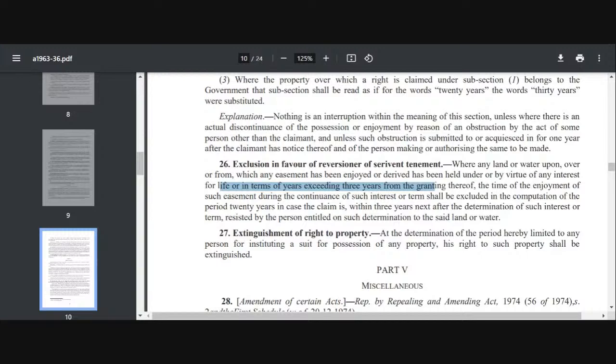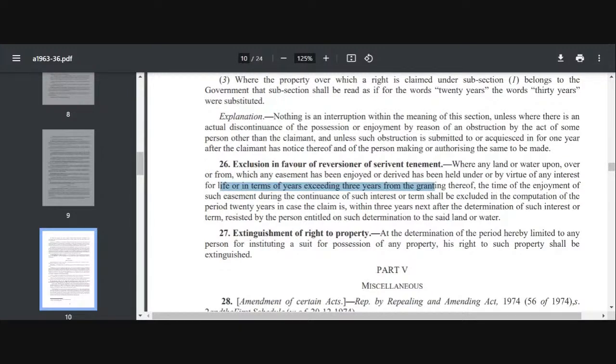So in this case your right also extinguishes and your remedy also gets barred, right? But the defendant should be in actual possession of the property and he must be using it openly and adversely, okay, and for a period of 12 years minimum.